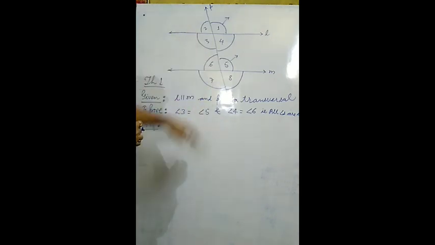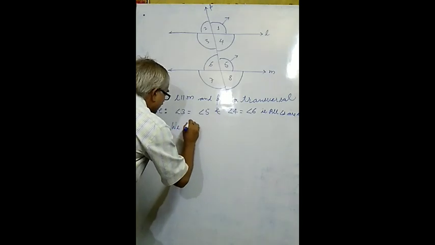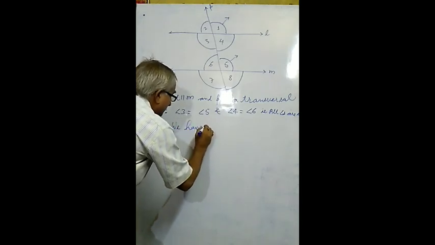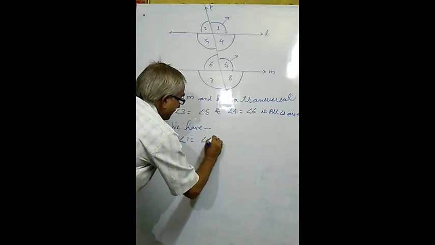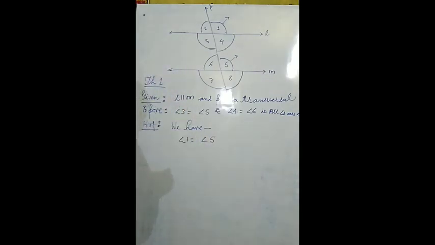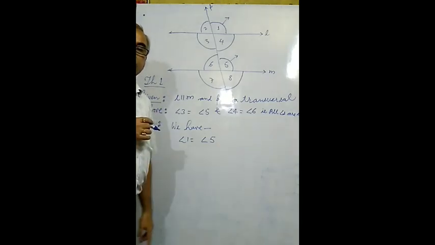So what to do? We have to note down: angle 1 equals angle 5, and you have to write why angle 1 is equal to angle 5. You have to quote the reason also. If you are not quoting the reason, your verification is incomplete and marks may be deducted. So the reason is a must.